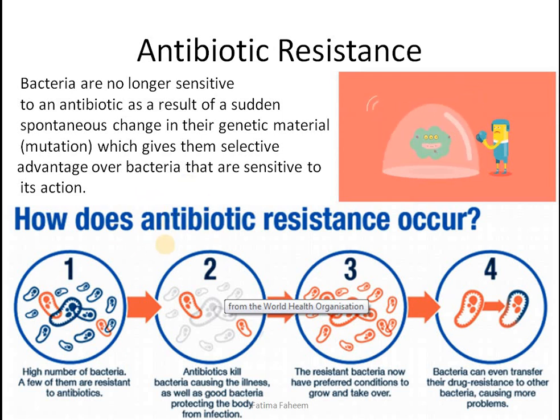In other words, I am exposing the bacteria to antibiotic again and again. With passage of time, bacteria would become insensitive towards those antibiotics and nothing would happen even if I continue those antibiotics. This is called antibiotic resistance in bacteria.